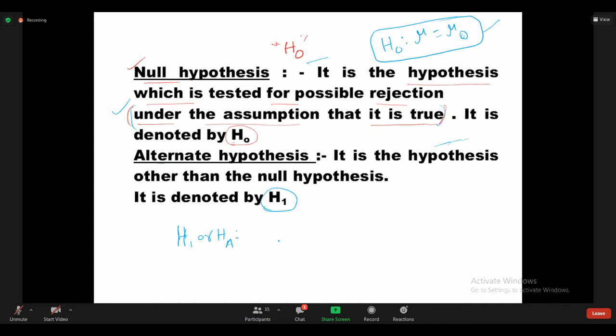Anyone guess what the possibilities are here? This is the actual population mean and this is the estimated population mean. Against this statement, against that one. Okay, they may not be equal now. Do all of you agree? The estimated population parameter is not equal to the actual population parameter, or